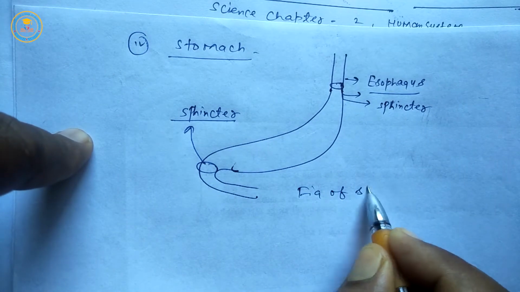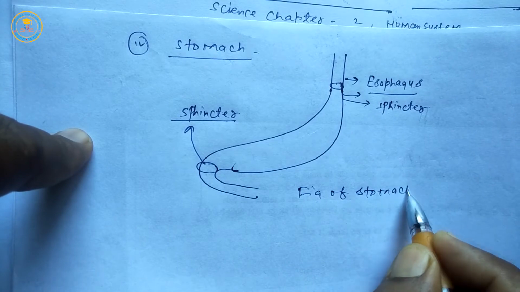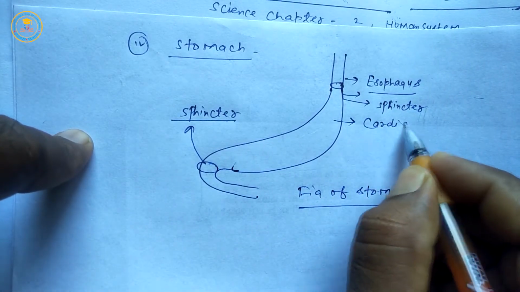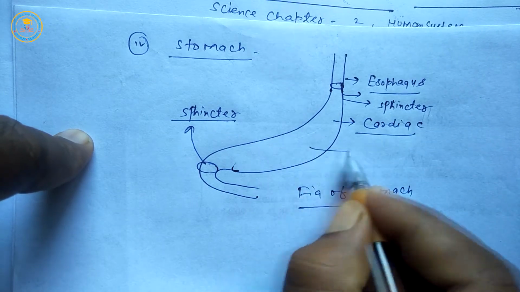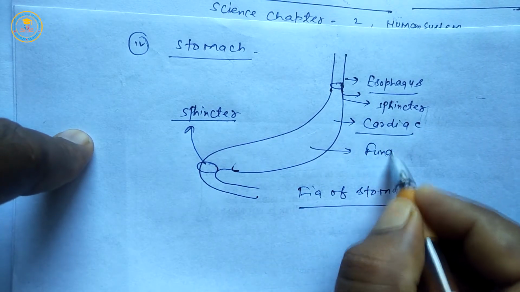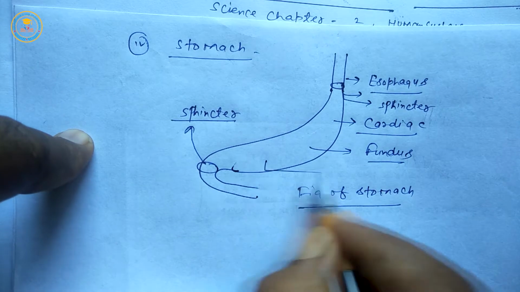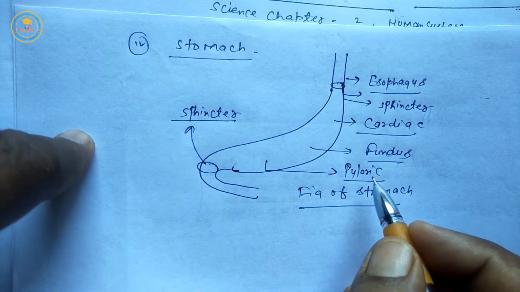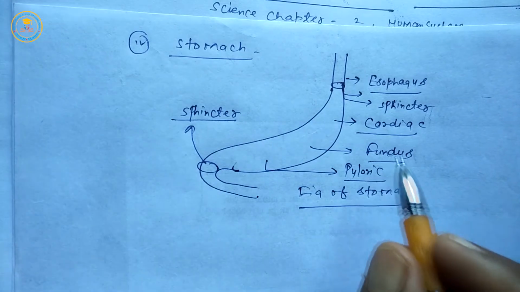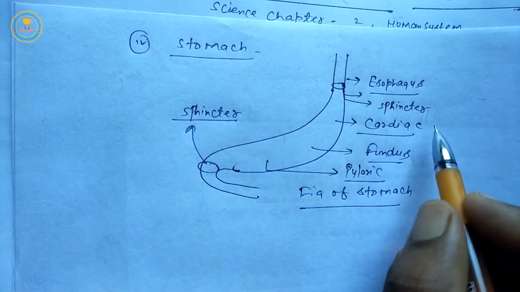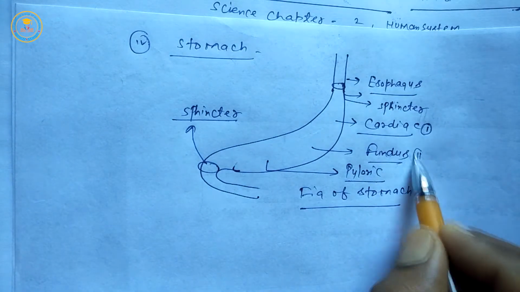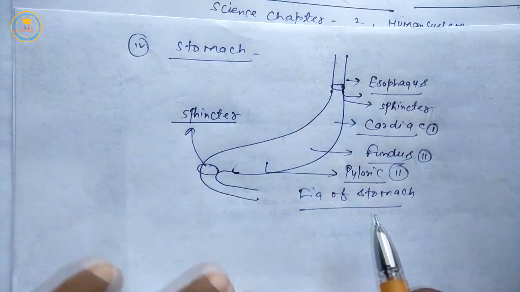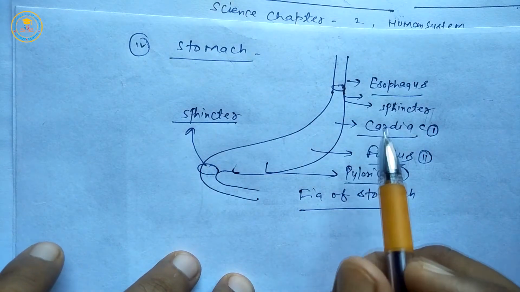Figure of stomach. First part is cardiac, next is fundus, third is pyloric part. It means three parts of the human stomach. There are two sphincters.